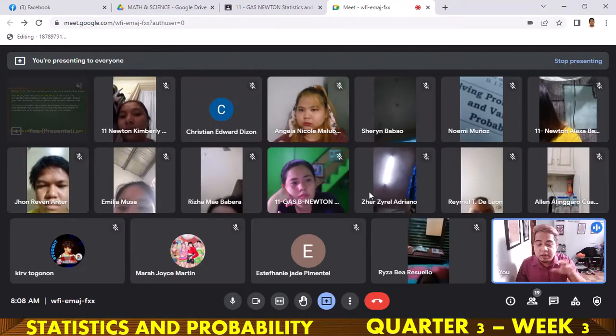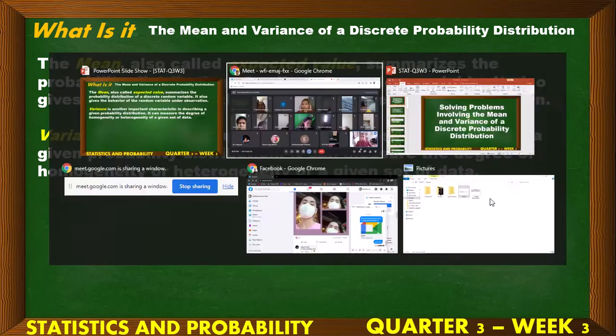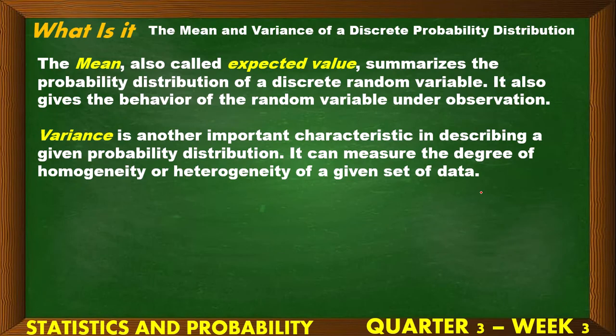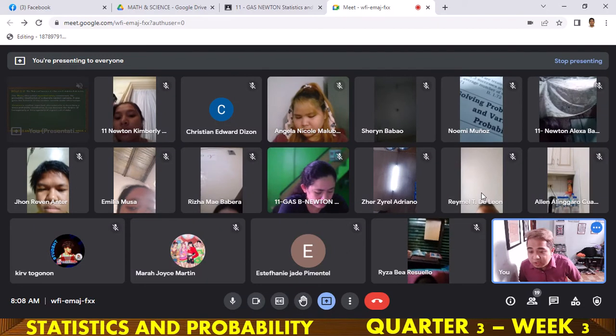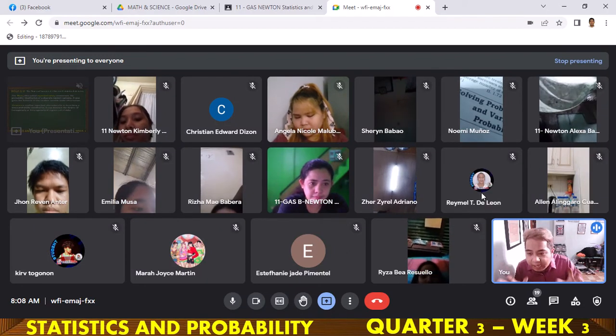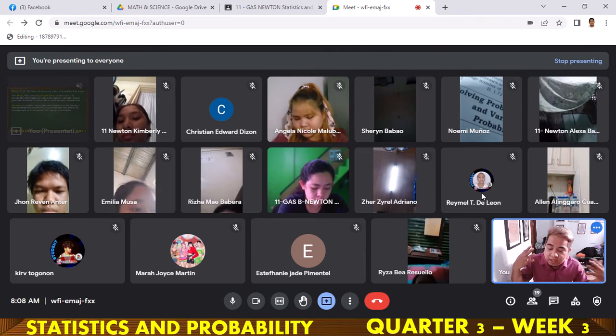Now, variance naman, on the other hand, is another important characteristic in describing a given probability distribution. Bakit siya naging isa sa pinaka-importante? This is the reason. It can measure the degree of homogeneity or heterogeneity of the given set of data. When we say homogeneity, class, this is the similarity of the given data. Heterogeneity is the difference of the given data.